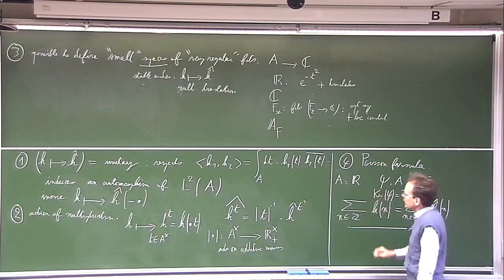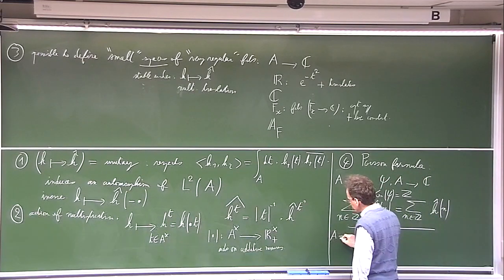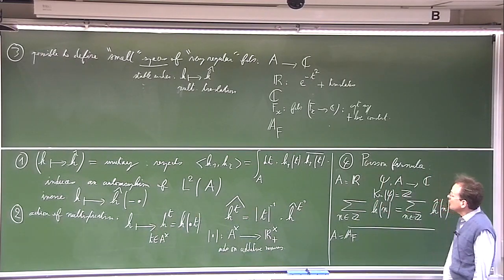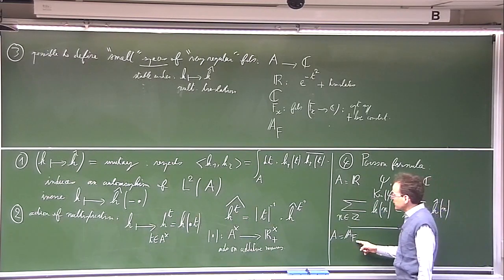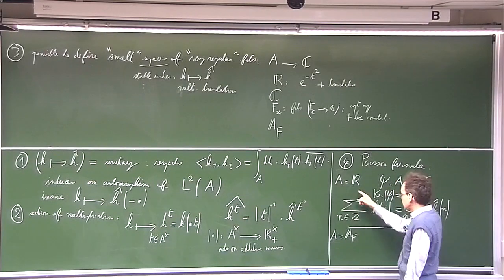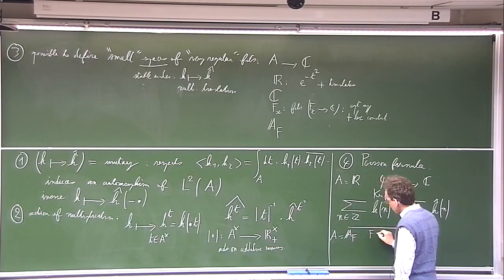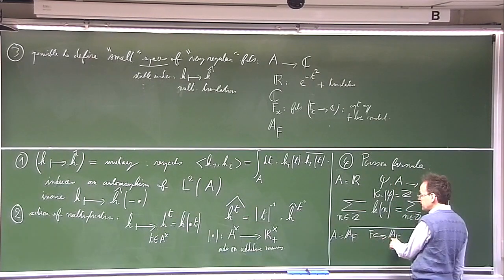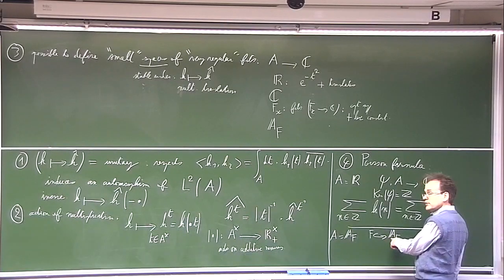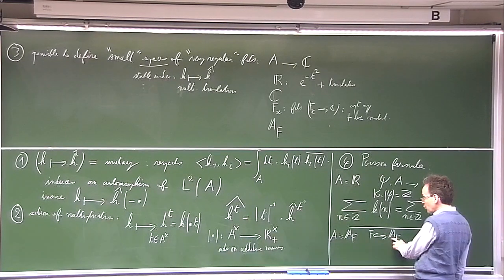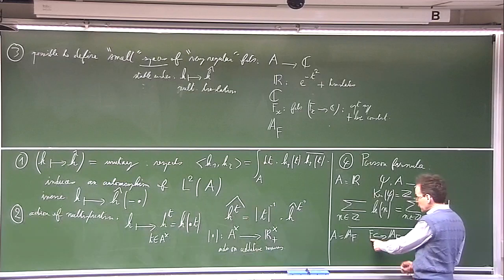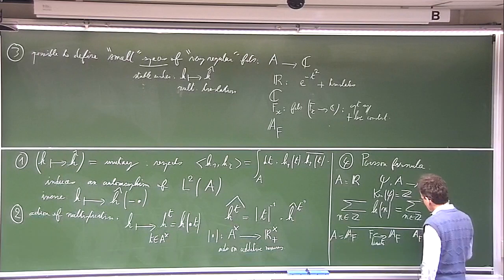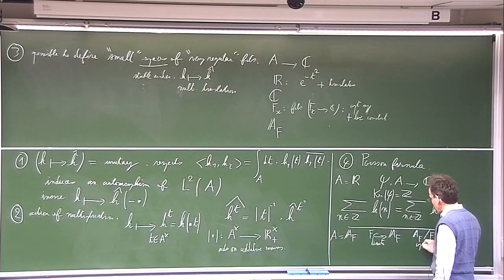Okay, so this is in the case A equals R. The second case, which is of interest to us, is the case of the Adele ring of a global field. In fact, this case is very analogous to this one, because it is a basic fact of number theory that F itself is embedded into AF, which is a continuous topological additive group. It is embedded as a discrete subgroup, and the quotient AF divided by F is compact.